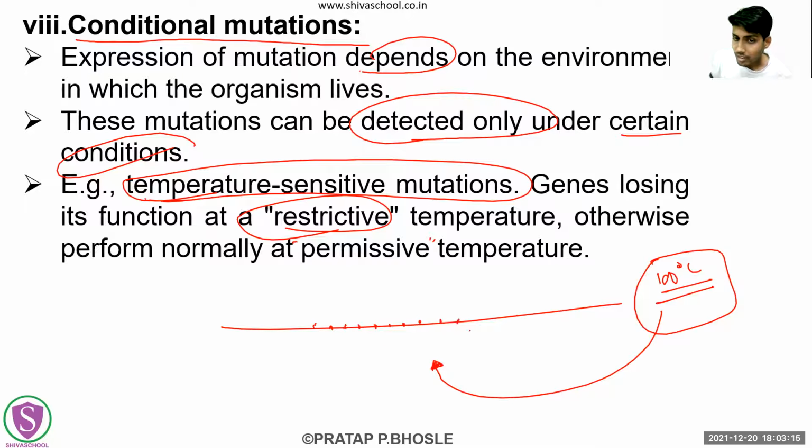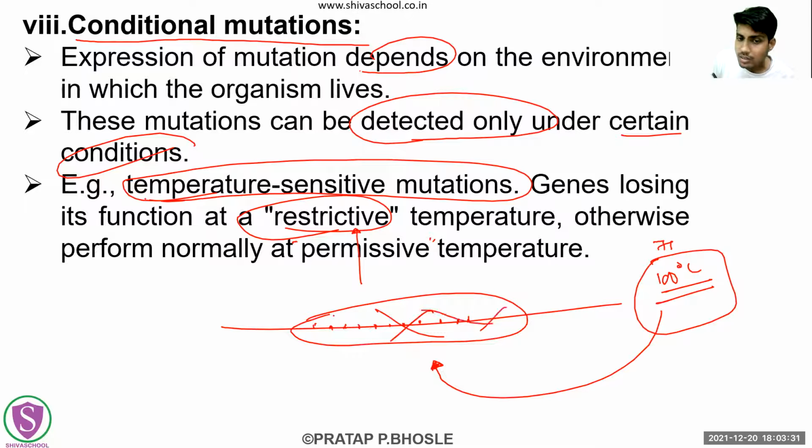Now the reason behind that may be the mutation which has occurred at the restrictive temperature. Maybe after 75 or 60 degrees Celsius, there are certain mutations in that gene, because of which the entire gene has been deactivated or broken apart. Now there can also be an effect of this higher temperature, but right now we are just focusing on the mutations, so that is why this is the example.